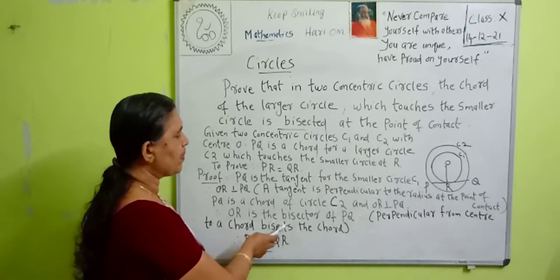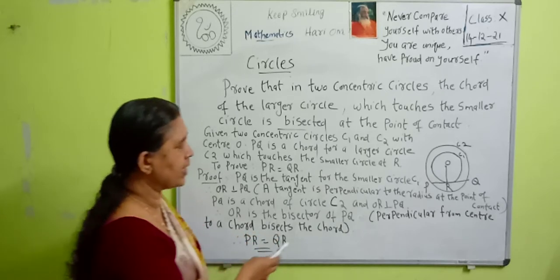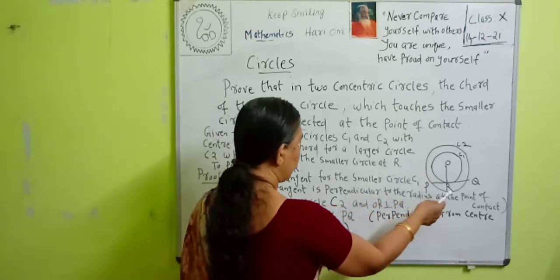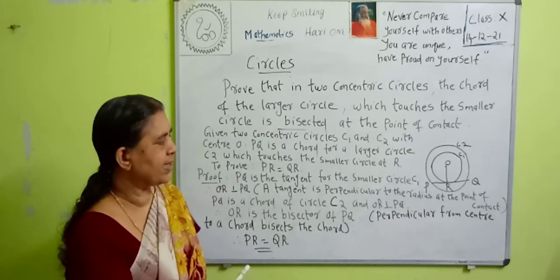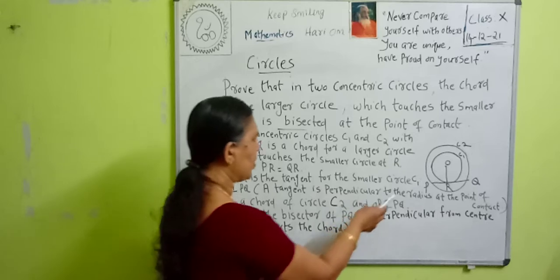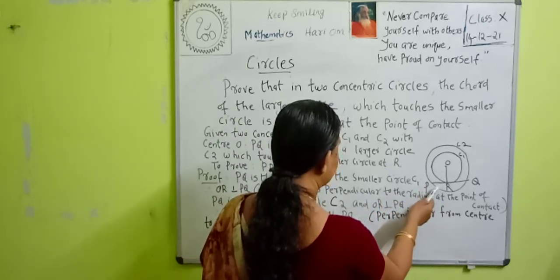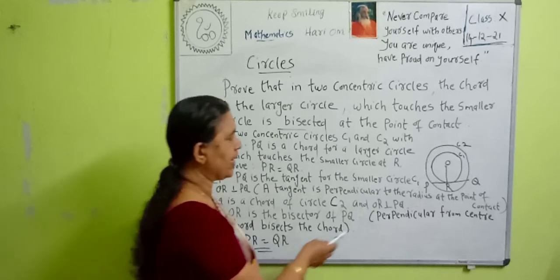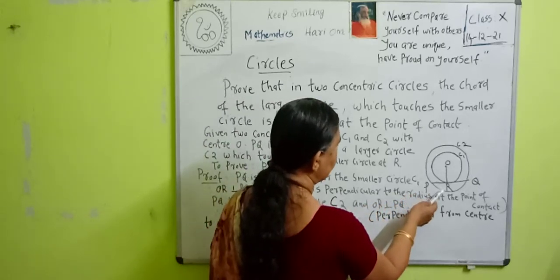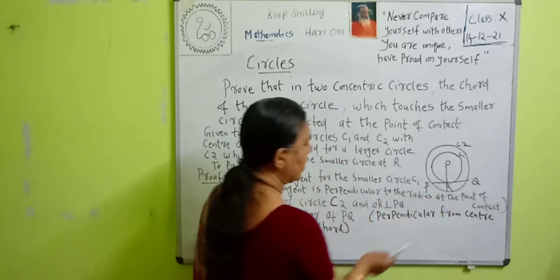Then OR is the bisector of PQ. If OR is perpendicular to PQ, we know that the perpendicular from the center to a chord bisects the chord. Therefore, since PQ is a chord and OR is perpendicular to it, OR bisects the chord.